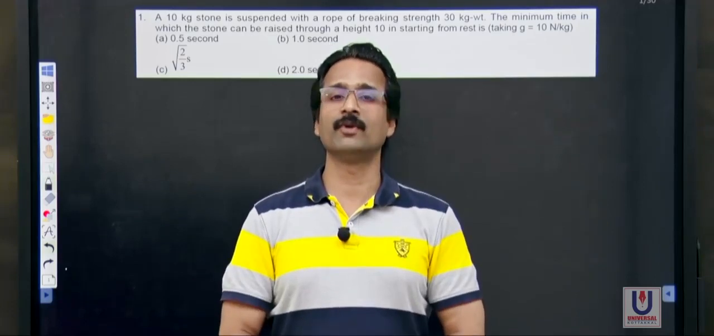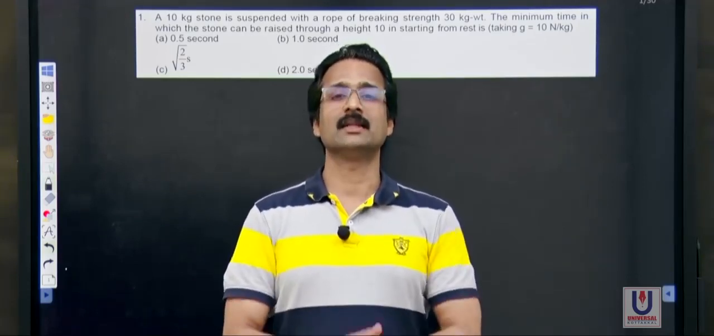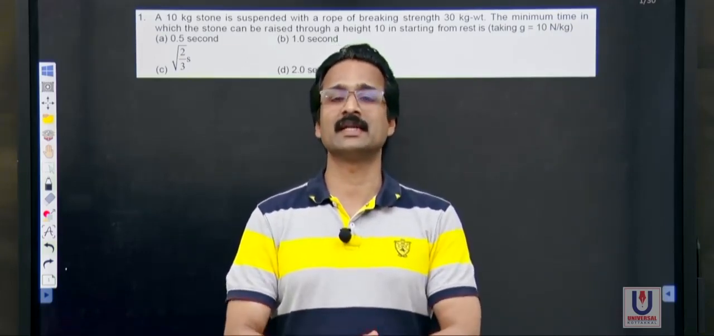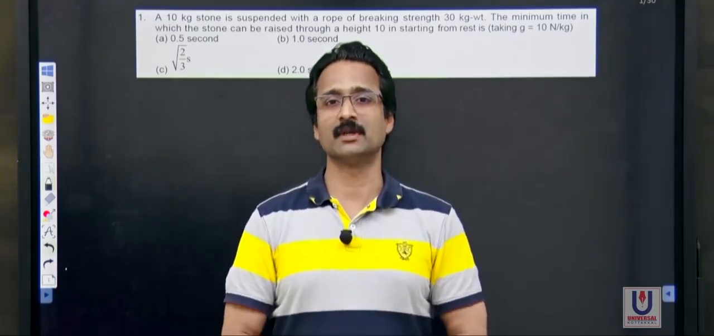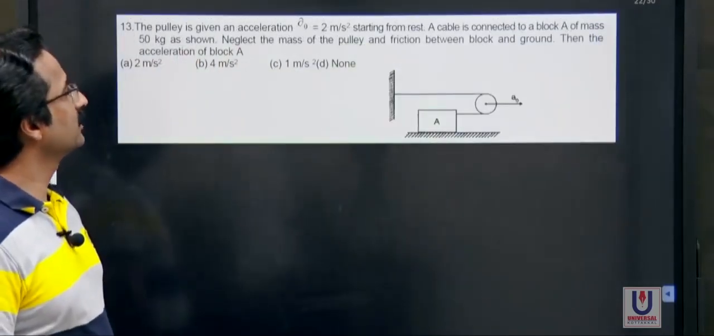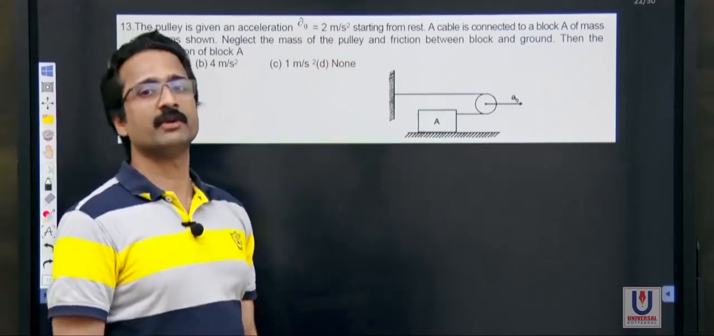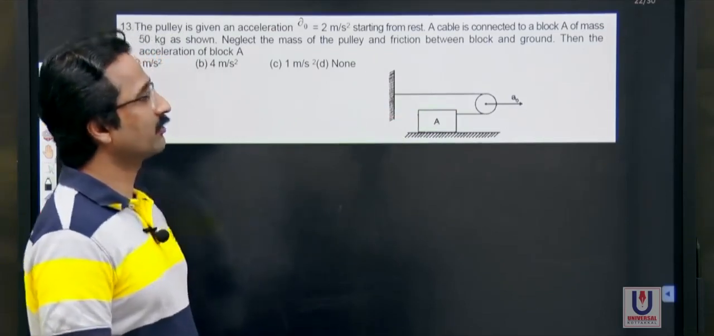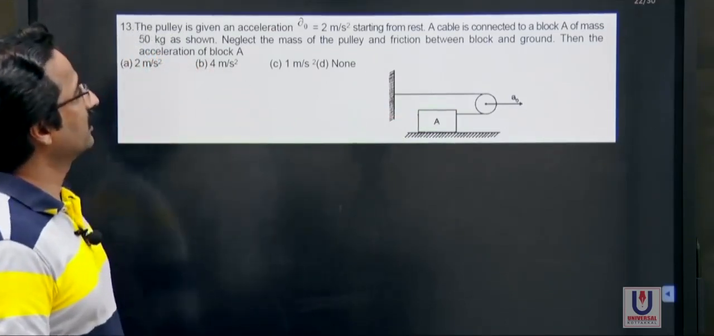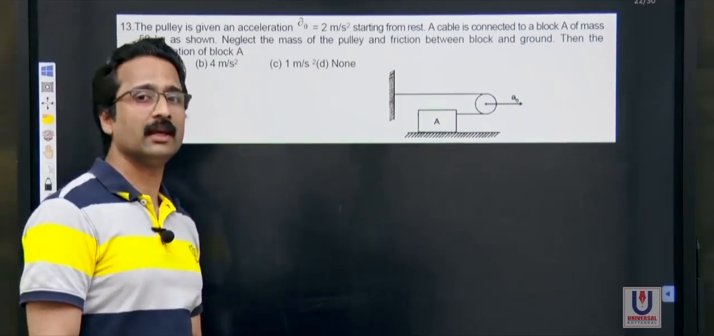Hoping that you are ready fully for a crash landing, I go to my first question, and this question appears from Laws of Motion, a chapter that is appearing in your first year syllabus. I hope you are ready. The pulley is given an acceleration of A0. Please read this as A0. A0 equal to 2 meters per second squared starting from rest. A cable is connected to the block A of mass 50 kg as shown. Neglect the mass of the pulley and the friction between the block and the ground. Then the acceleration of block A is.